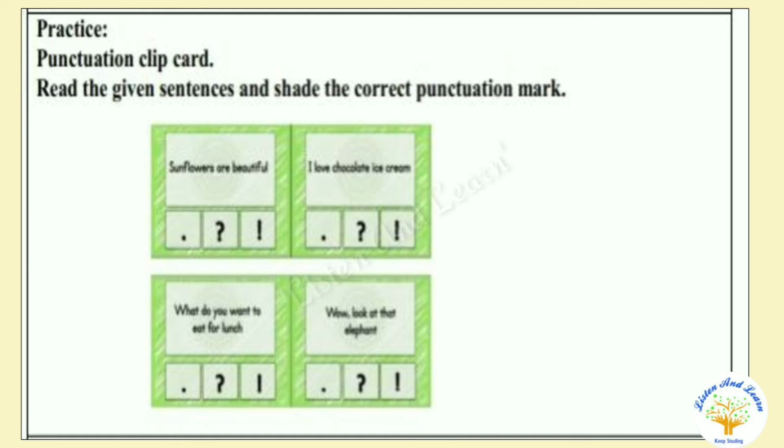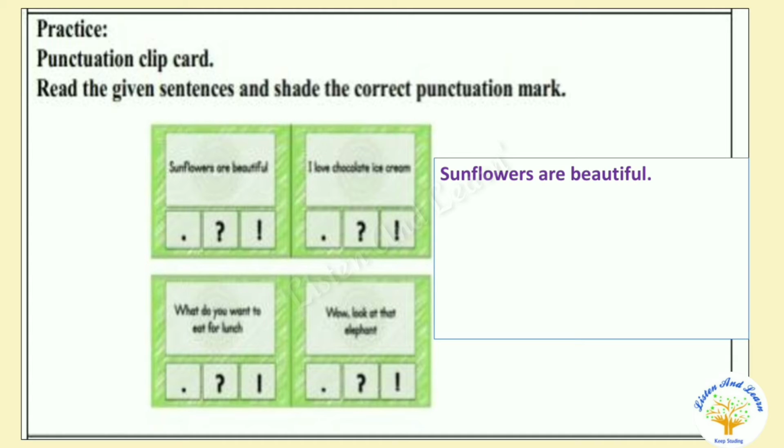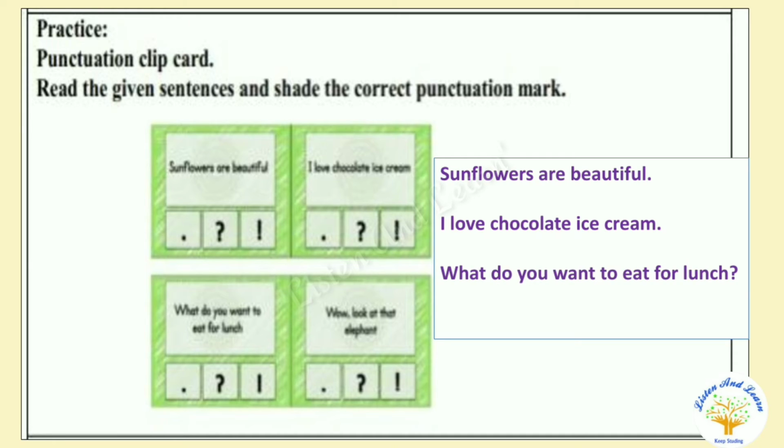Four sentences are given here. We have to put the correct punctuation mark at the end of the sentence. Sunflowers are beautiful. Full stop. I love chocolate ice cream. Full stop. What do you want to eat for lunch? A question. So question mark at the end of the sentence.